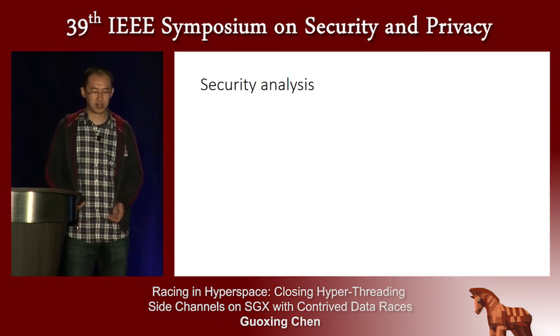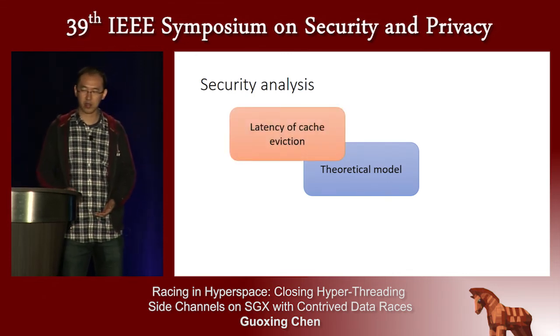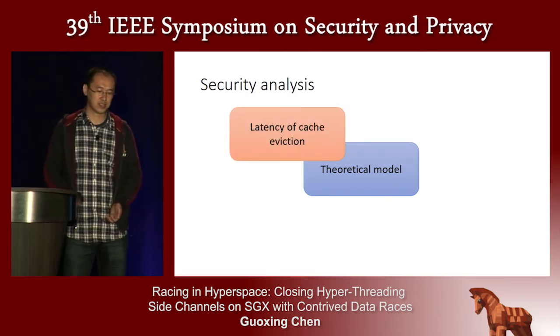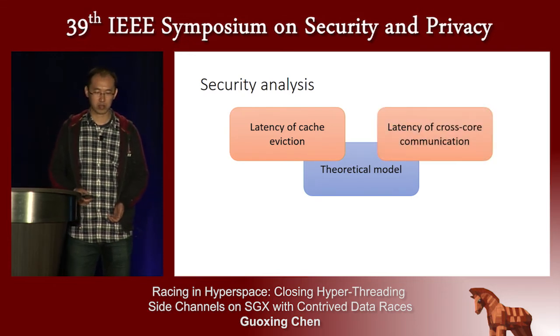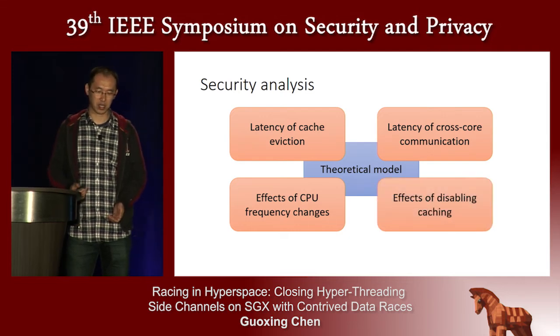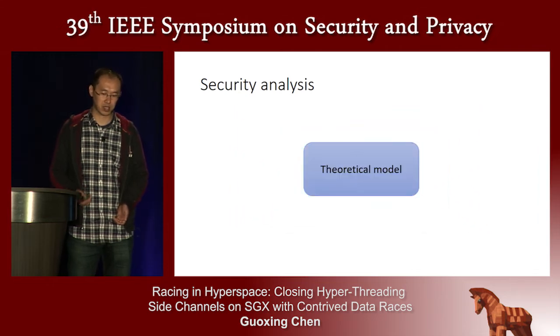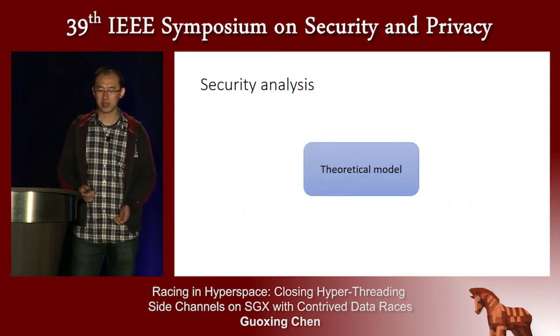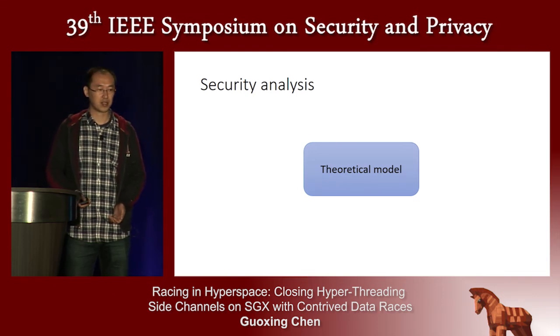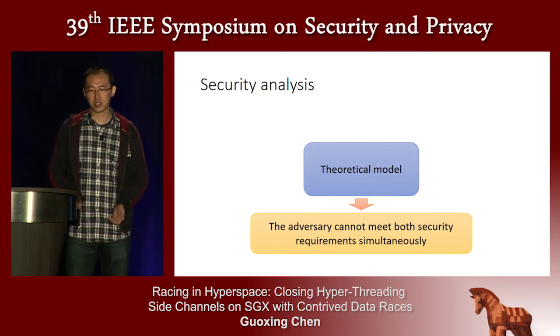So this is our security analysis. First, we have a theoretical model. Then we'll also conduct empirical measurements on latency of cache eviction, latency of cross-core communication, effects of CPU frequency changes, and effects of disabling caching. Combining these empirical measurements with our theoretical model, we performed a theoretical analysis in our paper and conclude that for all the attack scenarios we considered, it's impossible for the attacker to meet both requirements simultaneously to pass the test.